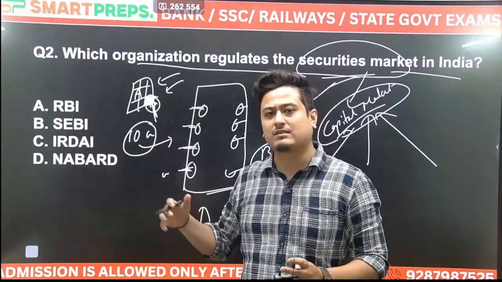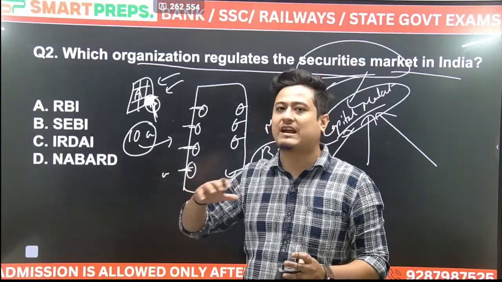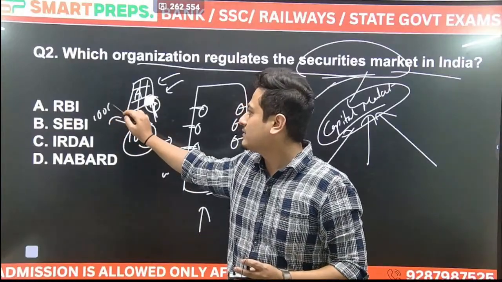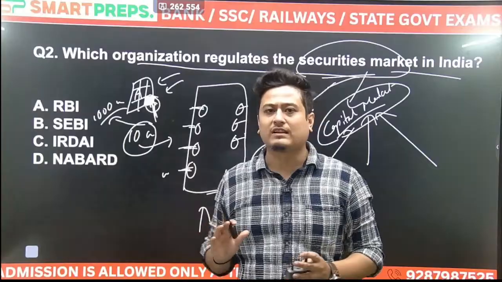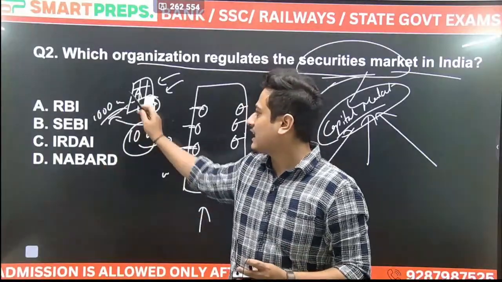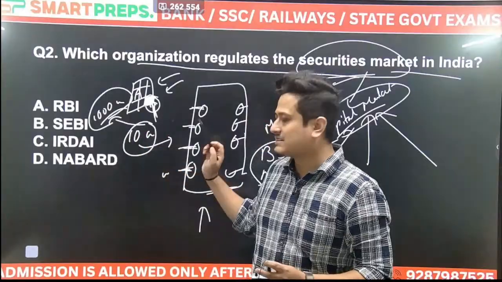Because although I was making good profit, I don't have the enough capital to make it a 1000 crore company. मेरे पास 10 करोड़ तो है, but I want to expand it. I want to make it a very big company. तो मुझे कितने चाहिए? I want 1000 crore. So I will list it.